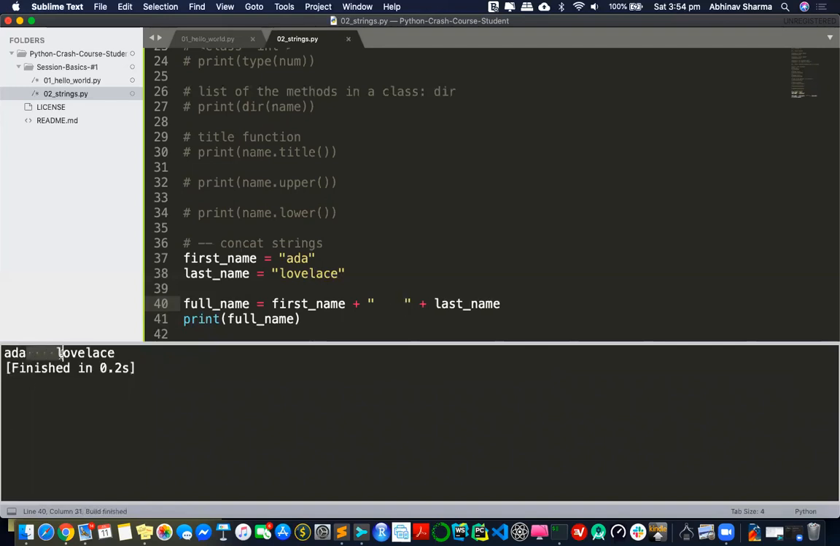1, 2, 3, 4. Oh, I see. You see the 4 spaces. So it's going to mimic exactly how much space I put inside those double quotes.